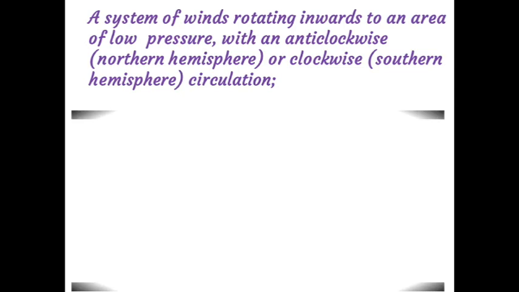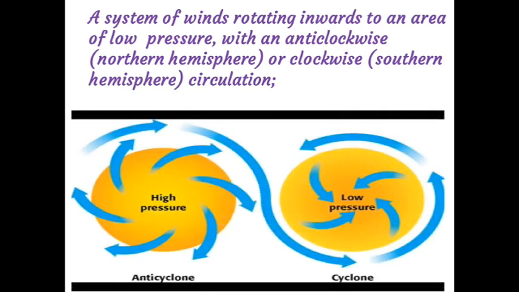Let's see. Look, children, first we can see this picture. This is the cyclone. Inside the one land, this is the eye of the cyclone. Eye of the cyclone means the central point of the cyclone. In that central point there is low pressure. Inside there is low pressure and outside there is high pressure.